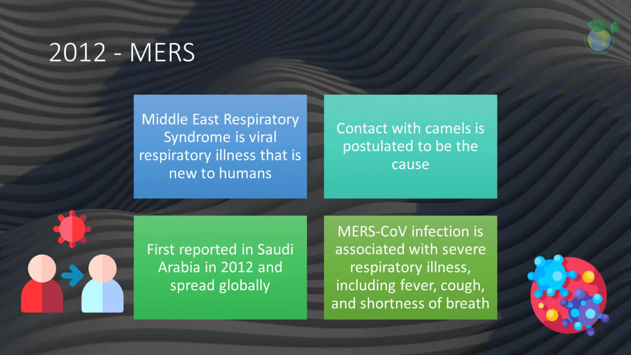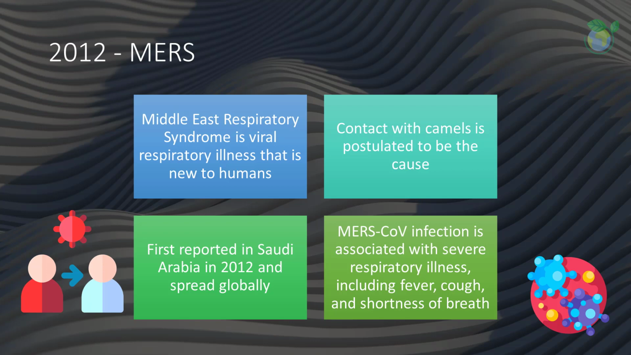SARS, or severe acute respiratory syndrome, was first reported in Asia in 2003, nearly 2 decades back. The coronavirus that causes it, called SARS-CoV-1, spread to more than 24 countries across 4 continents before the global outbreak was contained.